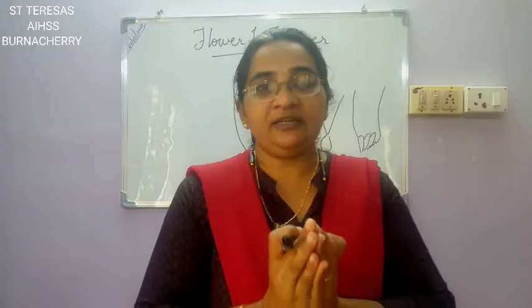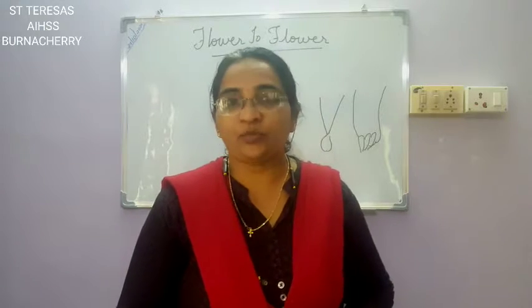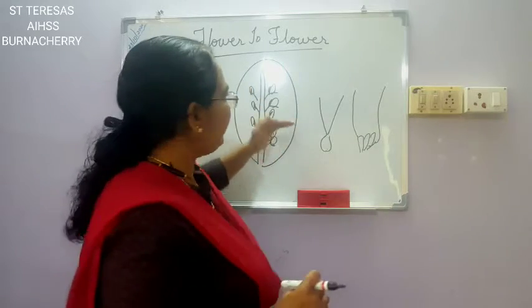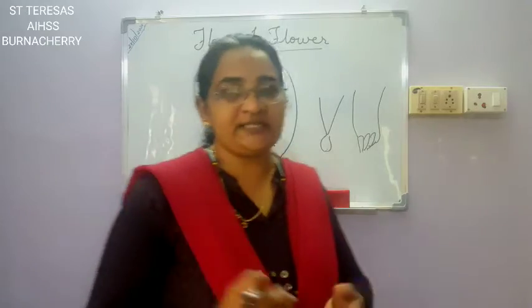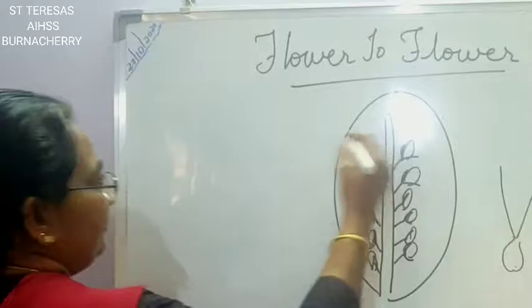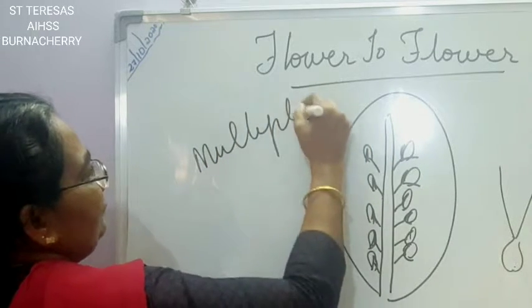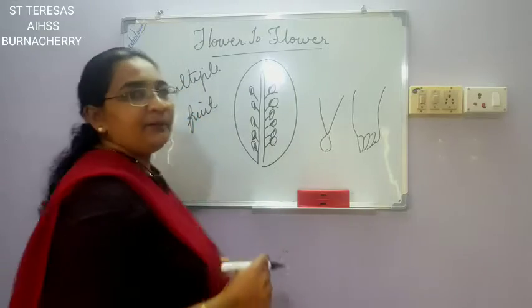So we feel it is one fruit. But is it one fruit? No. If you cut this open, you can see there are many fruits inside. But when we look at it, you feel it is one fruit. Such a type of fruit is called a multiple fruit.